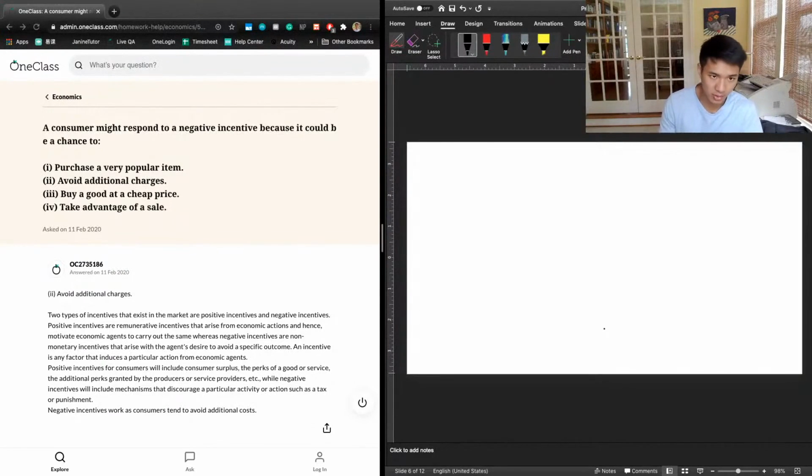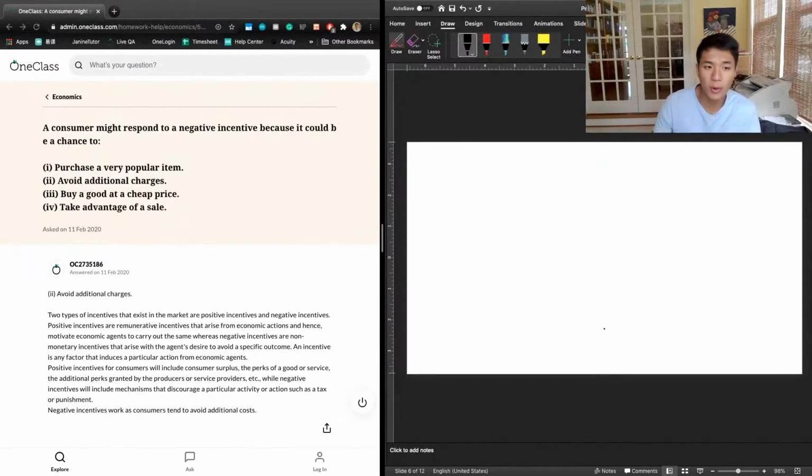Or a fine or something like that that drives up the price of a good and that decreases a consumer's consumption. We see that with cigarette taxes or sin taxes on goods that we don't want people to buy as much of. So let's take a look at the previous answer choices. One says purchase a very popular item. So that seems more like something unrelated to a negative incentive. A negative incentive is something we want you to purchase less of, not more of.